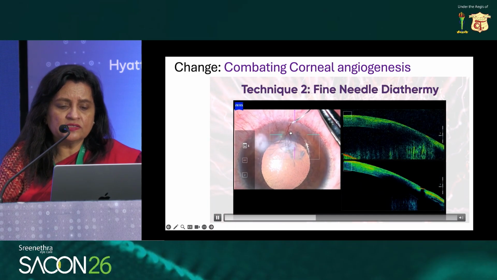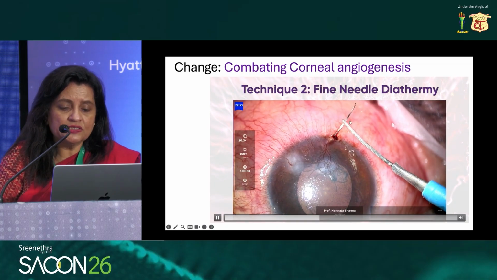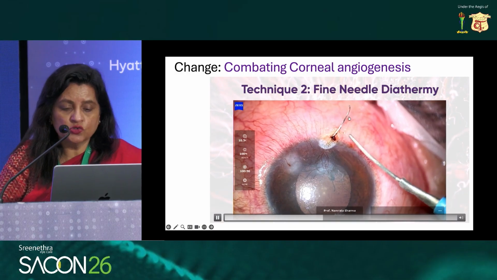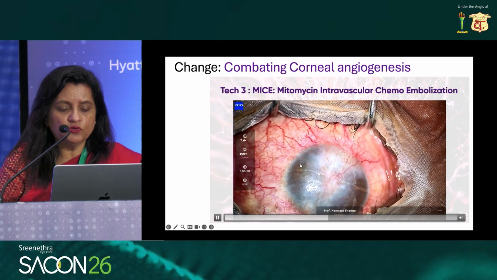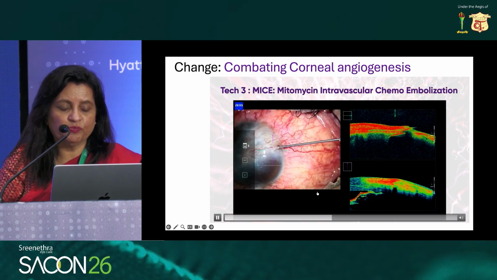Again, this is a case where fine needle diathermy has been done, and basically what is done is that this is a needle which is being taken on a suture, and diathermy is being used to just touch this needle. So when there is a leash of vessels, you have to go parallel, but when there's a single vessel, then you have to go into the vessel.